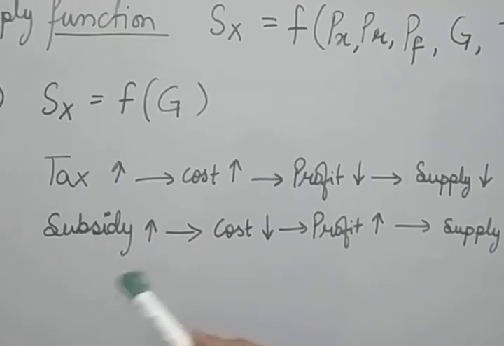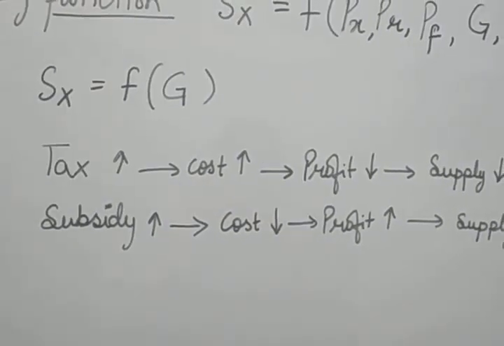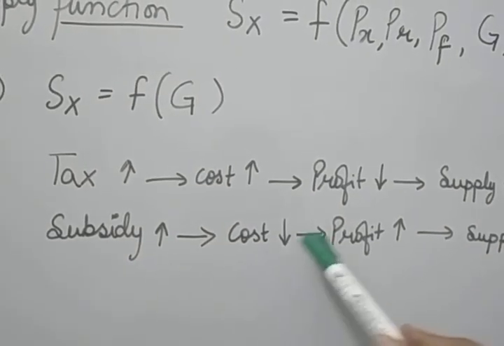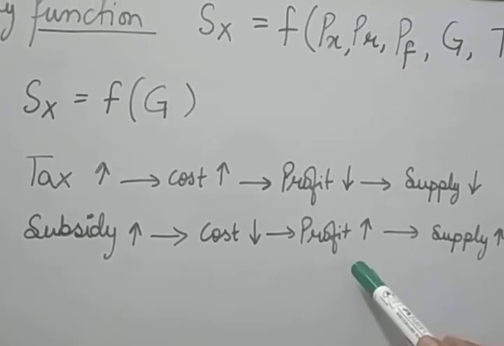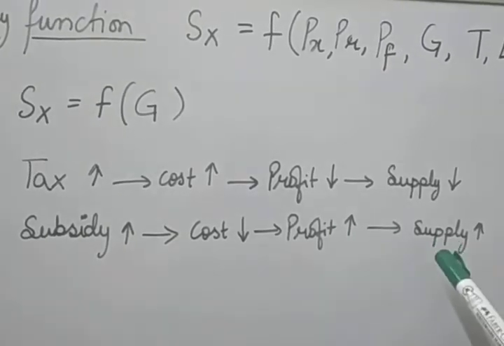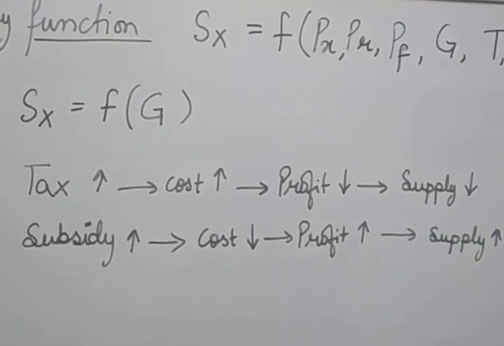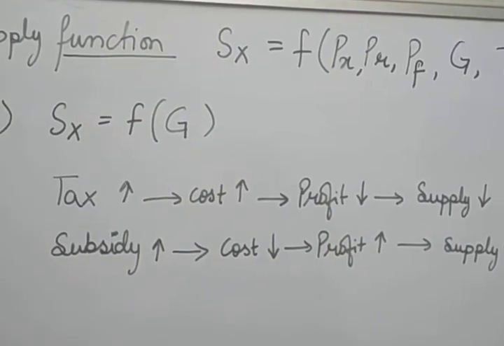If the subsidy increases, then the cost of production will reduce, which automatically leads to a higher profit margin for the producer, by which the producer will start supplying more of the commodity. So there is a positive relationship between the subsidy and the supply. So these are the government policies.